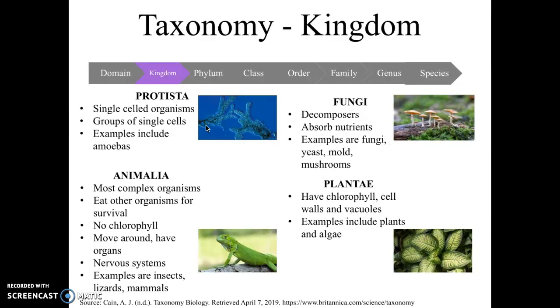On the top right-hand corner, I have fungi. These are usually the decomposers, which absorb nutrients. Some examples are yeast, mold, and mushrooms, and there's a photo there of some mushrooms. The next category is Plantae. Plantae is basically plants, and they have chlorophyll, which allows them to make their own food, cell walls, and vacuoles. Examples include plants and algae.